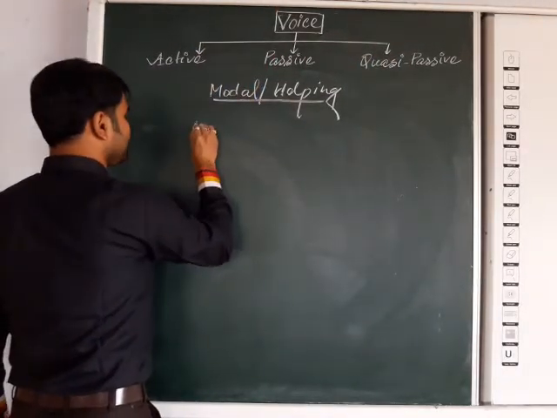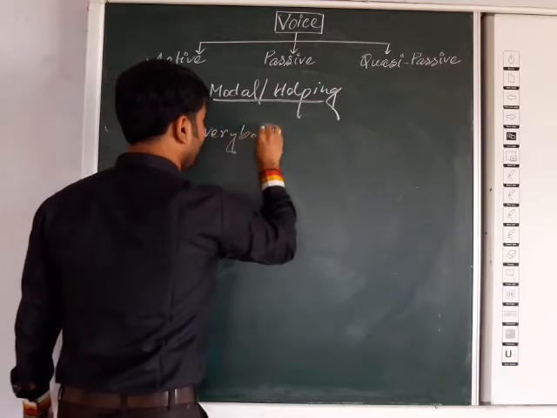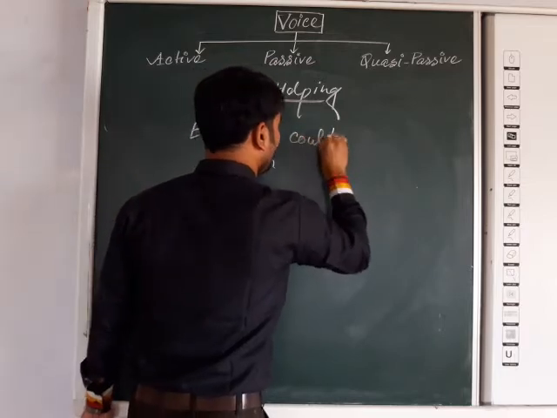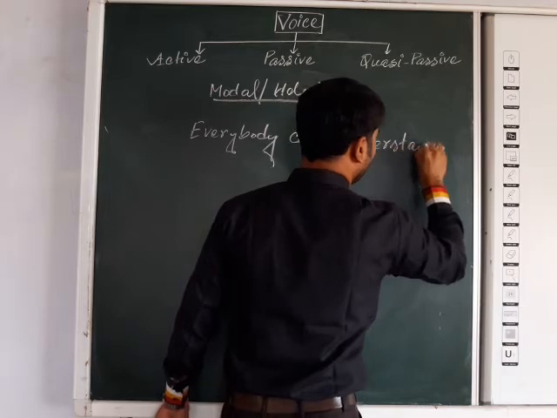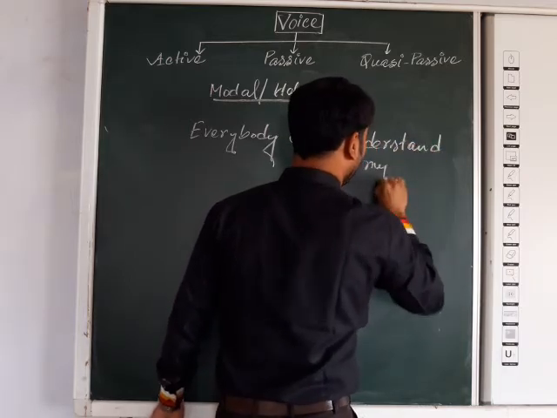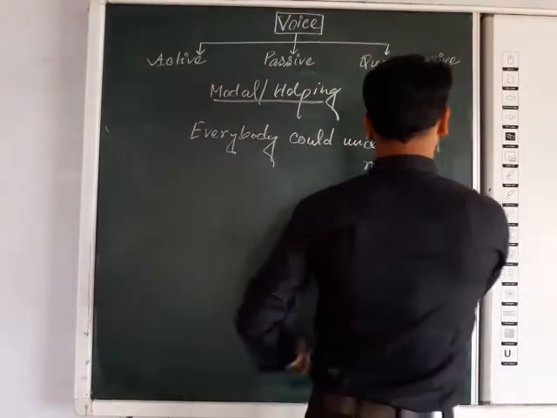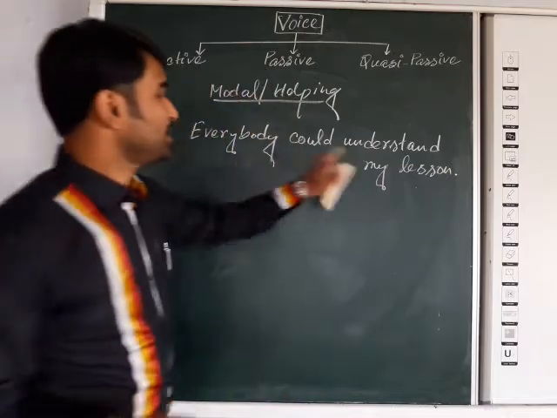Suppose: everybody could understand my lesson.